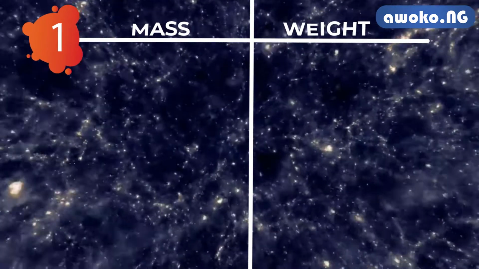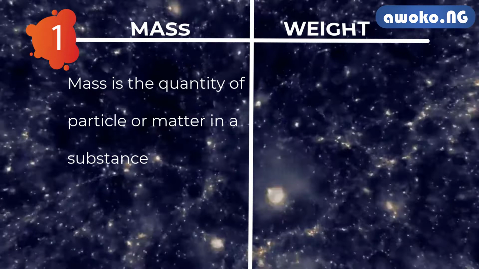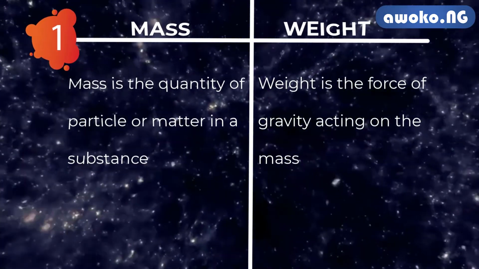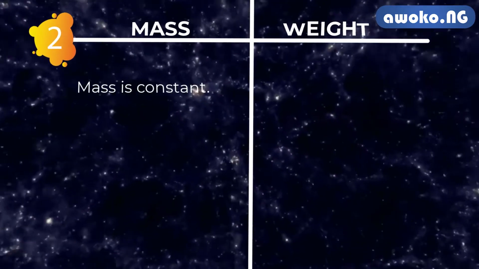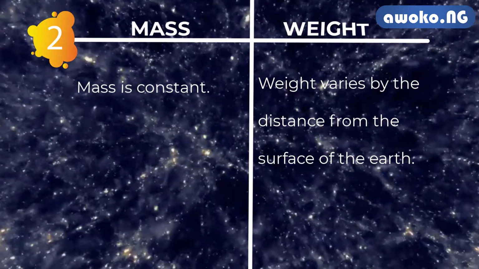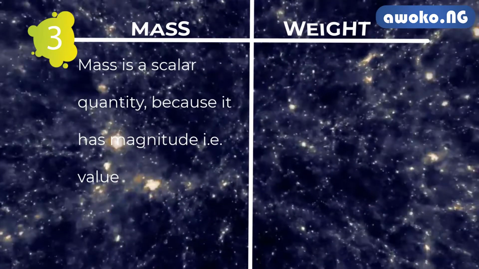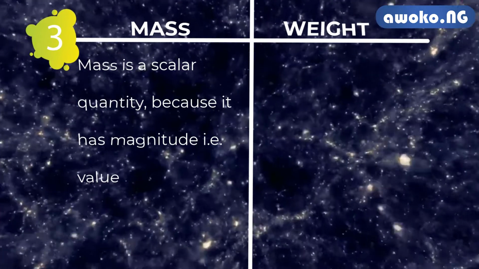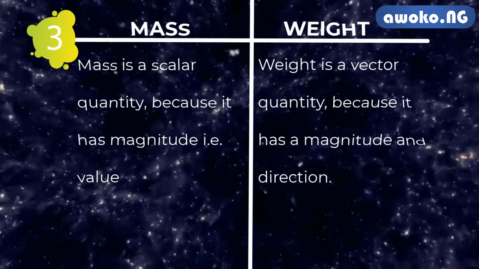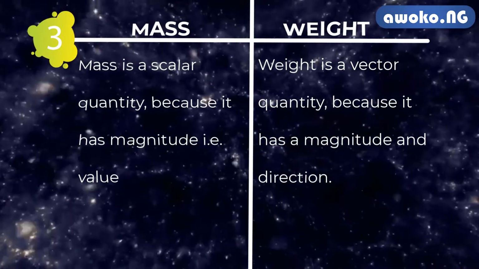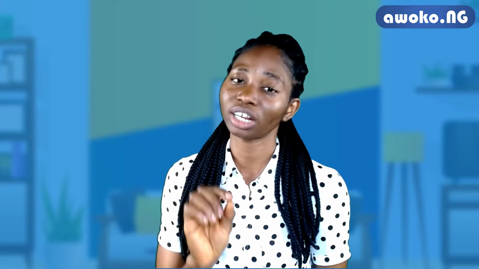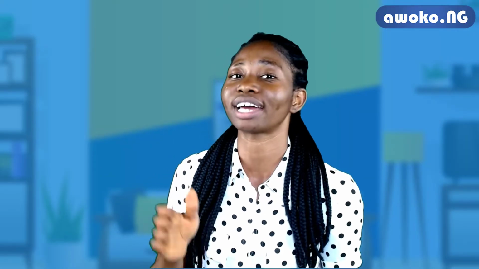Recall that, first, mass is the quantity of particles or matter in a substance. Weight, on the other hand, is the force of gravity acting on the mass. While mass is constant, weight varies by the distance from the surface of the Earth. Mass is a scalar quantity. Why? Because it has magnitude, that is, it has a value. While weight is a vector quantity. Why? It has a magnitude as well as a direction. So every vector has a value and also moves in the direction of the force.